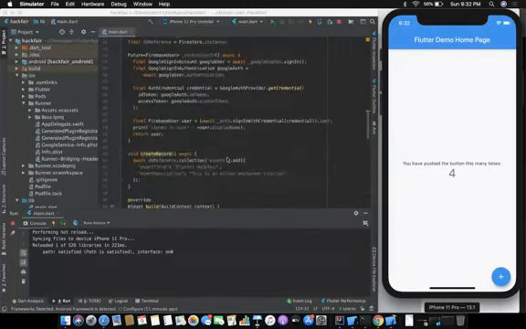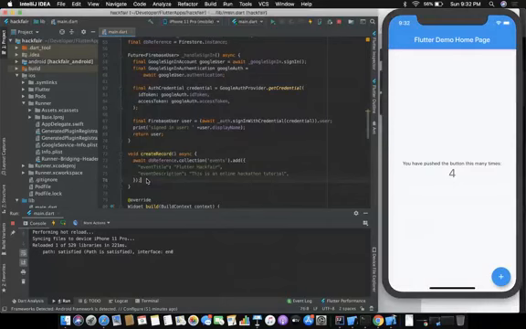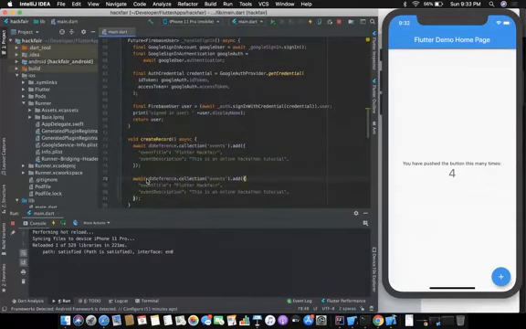So instead of creating a record here, we just copy it, we paste it, and we say dot document, and we tell it dot set data. We say that this is my record, so this is the key of the record.